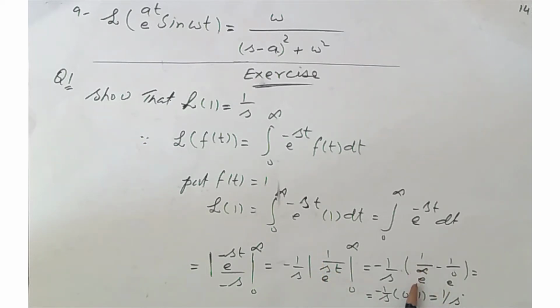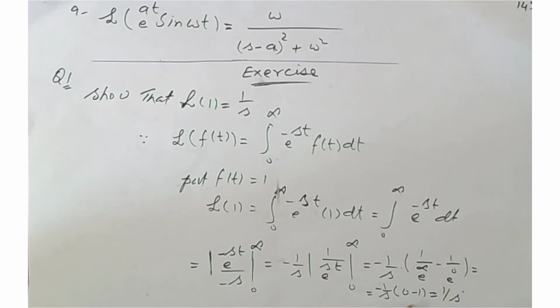And this becomes 1 by infinity, which equals 0. And e to the 0 is 1, so 1 by 1 equals 1. And this whole term becomes 1 over s. This is the proof that Laplace of 1 is equal to 1 by s. This is a very simple proof. We use this formula to find the Laplace of 1, that is 1 by s.